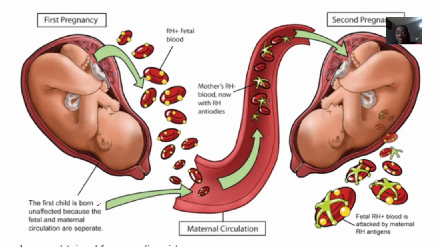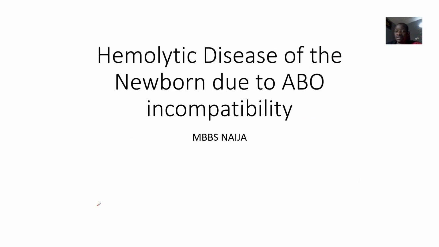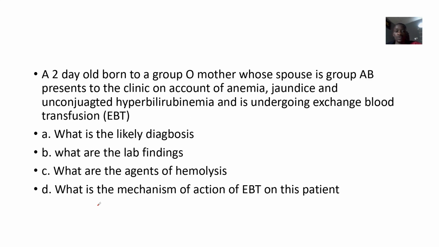Yeah. So we're going to talk about hemolytic disease of the newborn due to ABO blood group incompatibility. But for this one, it's not all about the disease, so we're focusing on the treatment. And the treatment is basically the blood transfusion, the exchange blood transfusion aspect of it. Exchange blood transfusion is usually abbreviated as what? EBT. Usually abbreviated as EBT. You get?